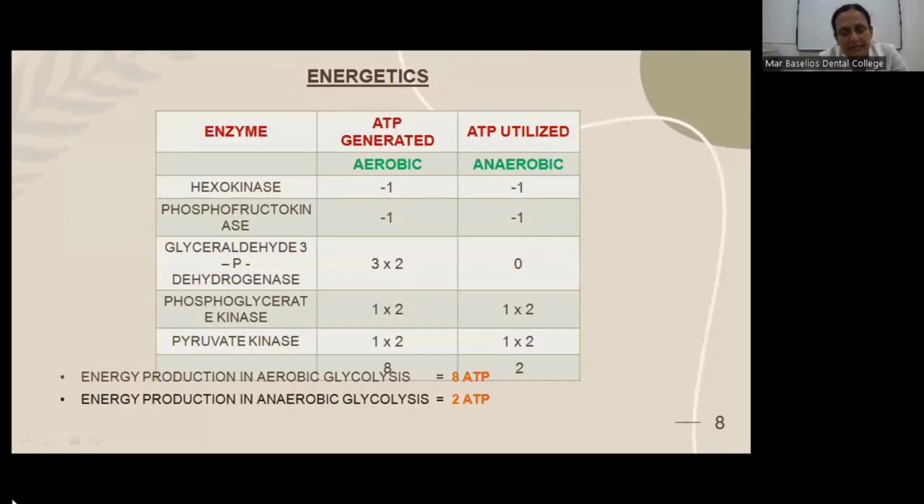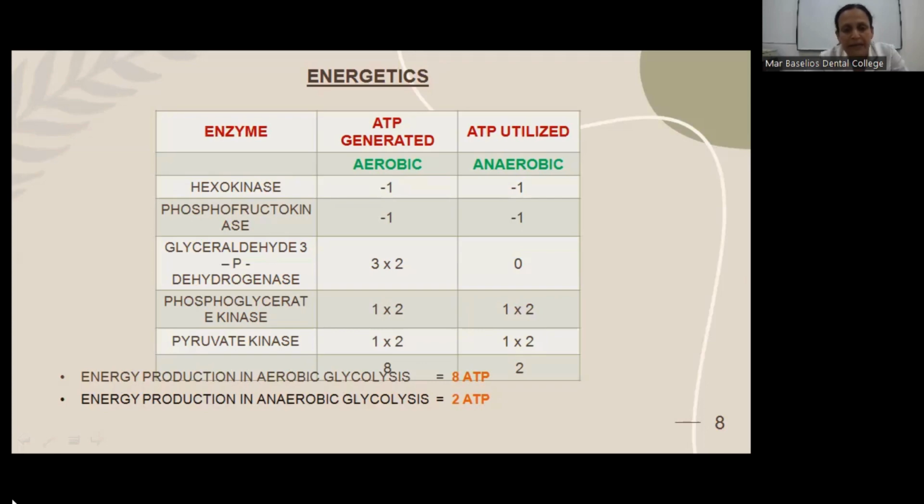Now we are going to discuss the energetics of this pathway. Under aerobic conditions, 8 molecules of ATP are produced. And under anaerobic conditions, 2 molecules of ATP are produced. Under aerobic conditions, hexokinase utilizes 1 molecule of ATP, and phosphofructokinase also utilizes 1 molecule of ATP. In the step catalyzed by glyceraldehyde 3-phosphate dehydrogenase, NADH is liberated. That NADH enters the electron transport chain, where for 1 molecule of NADH we get 3 molecules of ATP. So 2 into 3, we get 6 molecules of ATP.